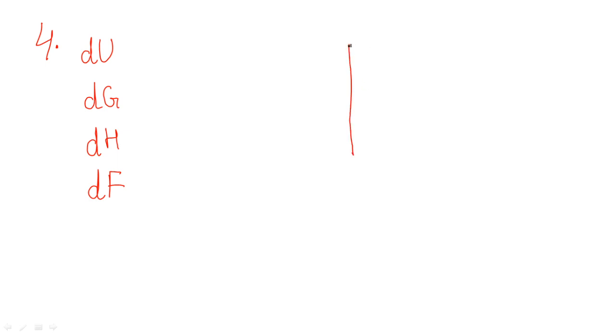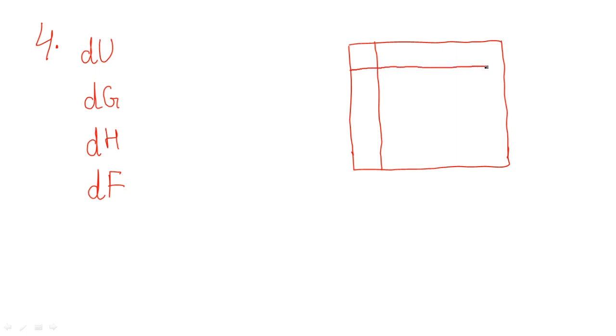So how you can consider all these expressions, and that's too easy. You will not have to put extra effort to memorize all the expressions. Basically, guys, you will have to draw a kind of structure as I'm going to draw it right now. Just draw the straight lines, I hope you can draw it better. So it's going to be like this kind of structure. Done? Next, what is the statement you need to remember to write the expressions for dU, dG, dH and dF? Let's talk about that.